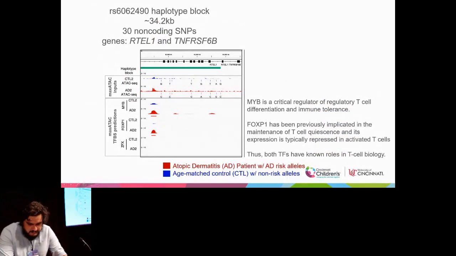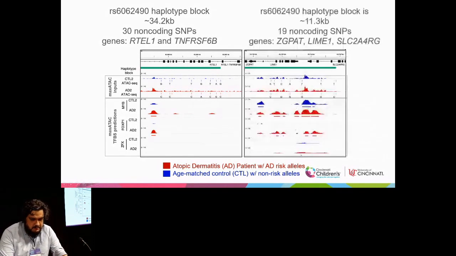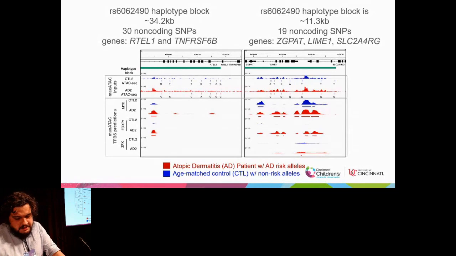And we made those predictions in one haplotype block that was surrounding the RTL1 gene and the TNFRSF6B gene. And the TNFRSF6B gene is associated with heightened serum levels of the protein in patients with atopic dermatitis. The other locus we looked at was LIME1, which is a transmembrane protein that controls effector T cell migration to sites of inflammation, and SLC2A4RG, which is a known eGene, which was found with eQTL analysis in activated CD4 T cells.